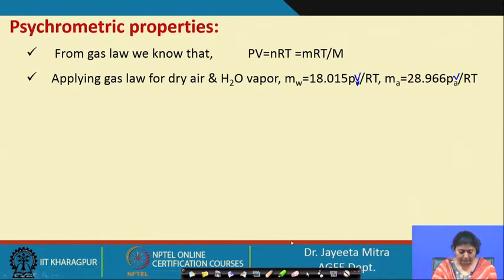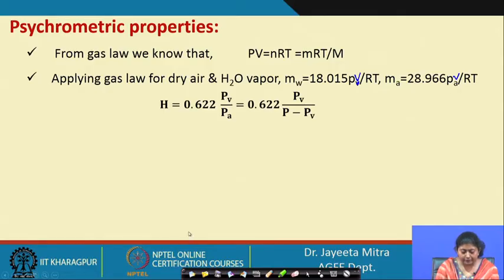Now, when we talk about humidity, humidity will be equal to the ratio of these two, so we can get this divided by this. Ultimately, we get PV by PA, the partial pressure of vapor by the partial pressure of air, because all other things are constant as they are in the same condition, R, T and V. So, H will be equal to 0.622, that is 18.015 by 28.966, into PV by PA.